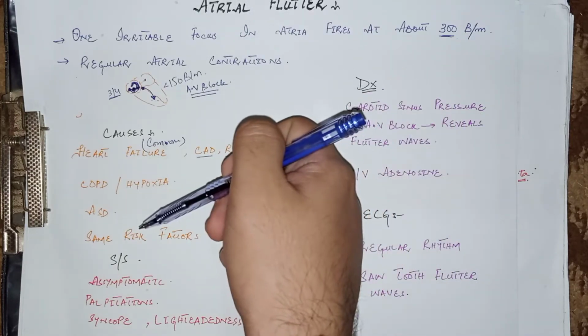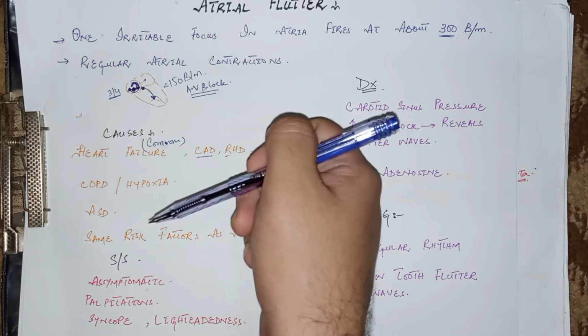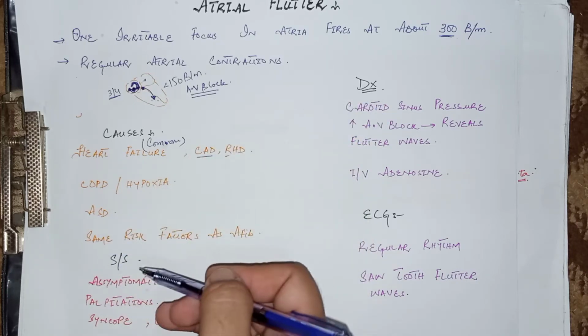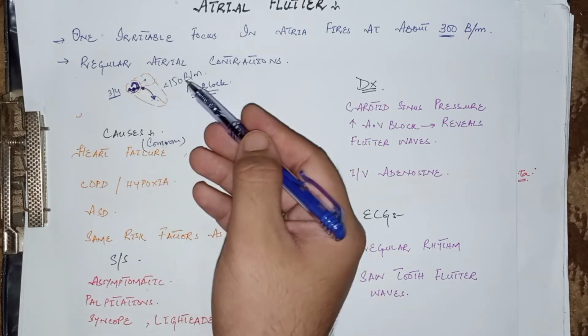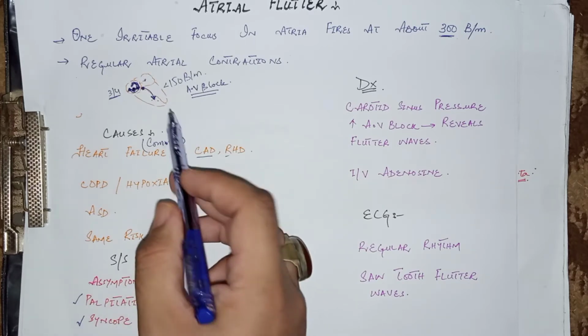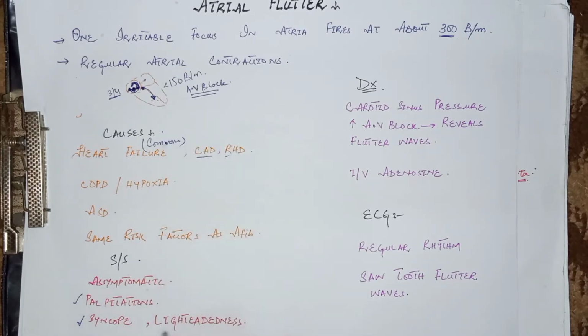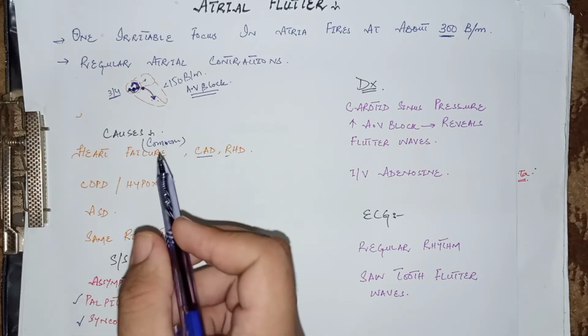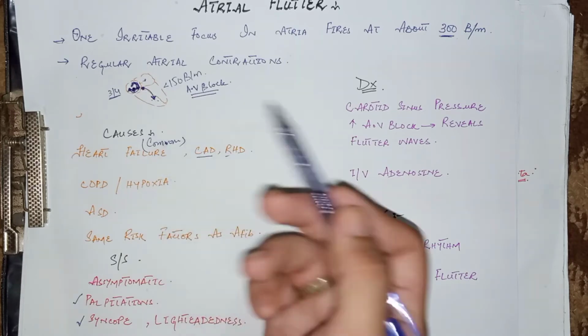Now come to the signs and symptoms, or the clinical features. Most of the patients are asymptomatic, but in some cases due to severe electrical activity the patient feels palpitations and syncope. This syncope is due to low perfusion of the brain because of ineffective ventricular contractions, and lightheadedness occurs for the same reason, reduced cardiac output due to ineffective contractions of the ventricle.